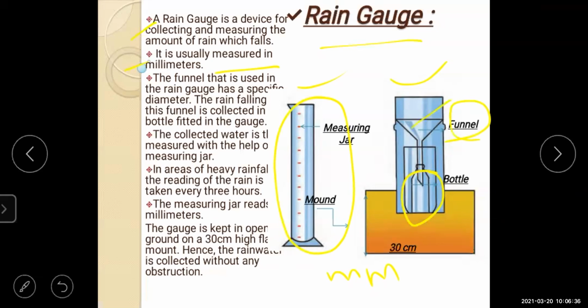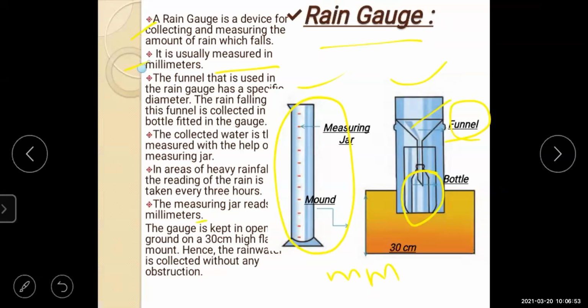In areas of heavy rainfall, the reading of the rain is taken every 3 hours. In the region where rainfall is continuous for more than 2 to 3 days.